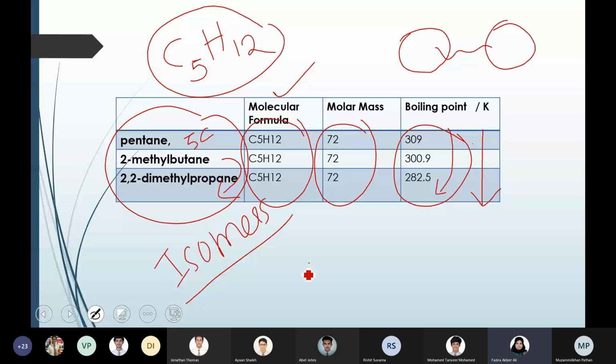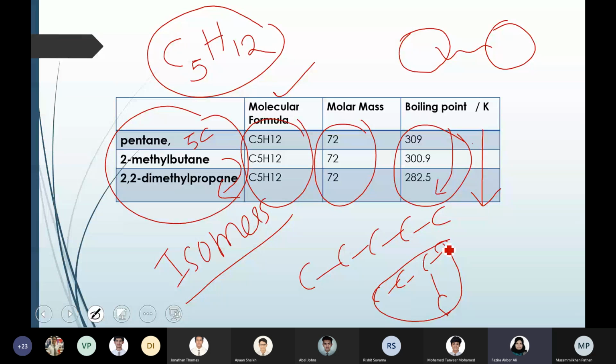So when you have 5 carbons in a chain, and you have 4 carbons with 1 branch, you can see the size is decreasing automatically. That means the surface area available for making van der Waals force is decreasing when the branching increases.